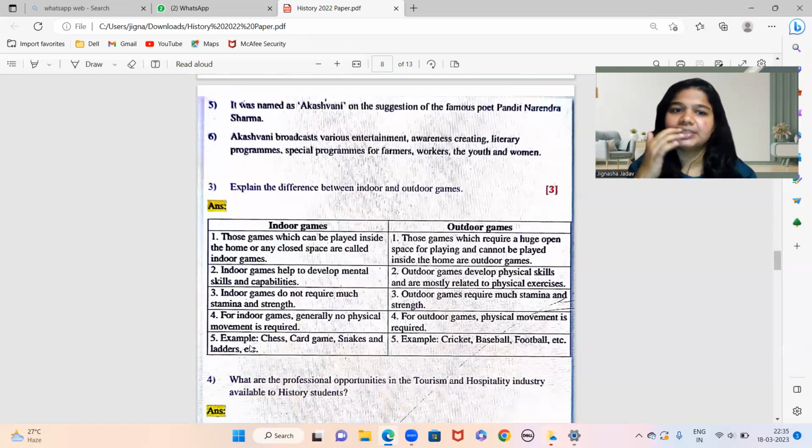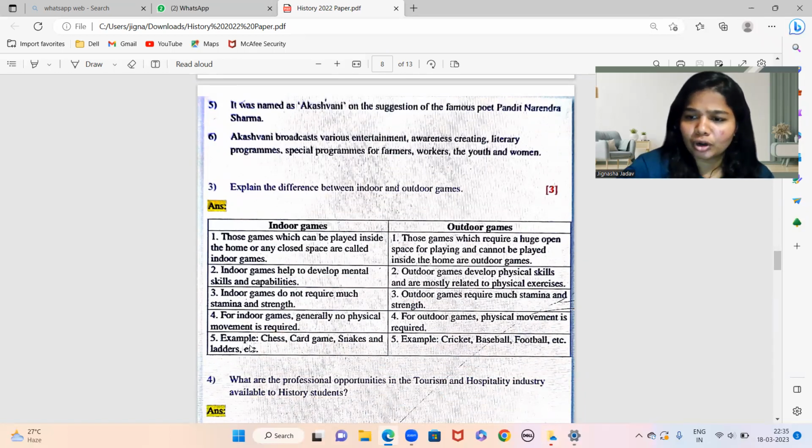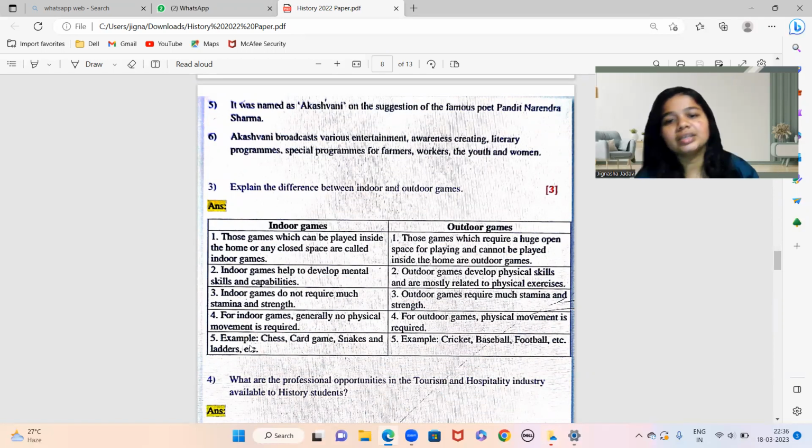Next, sub-question 3. Explain the difference between indoor and outdoor games. This is again from your chapter number 7, Sports in History. Sports in History में से पूछा गया है indoor and outdoor का आपको difference बताना है. So indoor, basically the games which are played inside the home or in a closed space. Outdoor, these are games which are played in huge space and it cannot be played inside the homes.